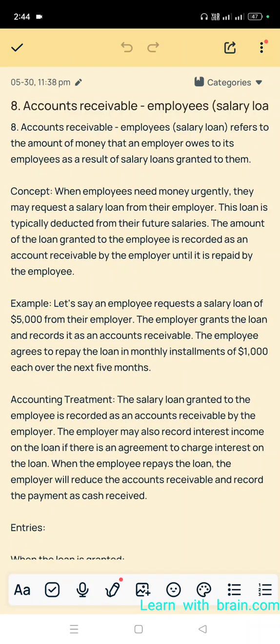So it is a simple concept. So what is the concept? When employees need money urgently, they may request a salary loan from the employer. This loan is typically deducted from their future salaries.